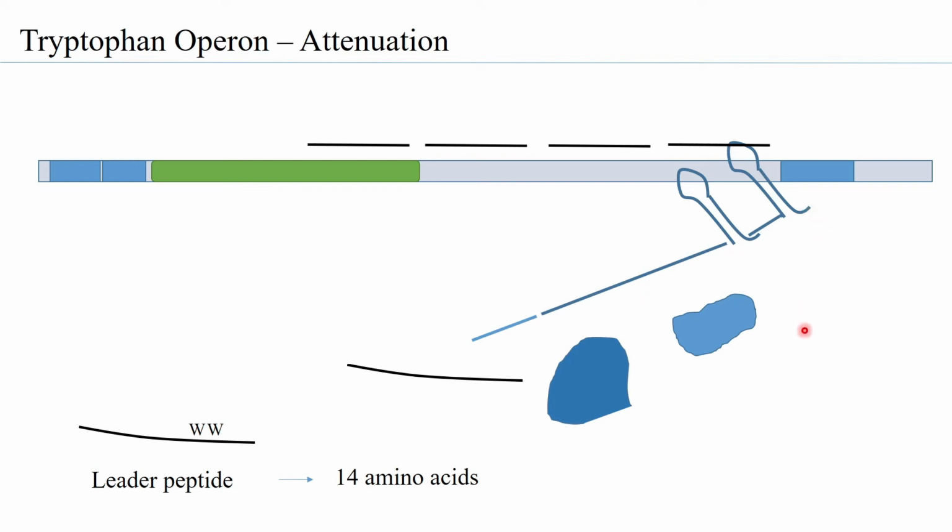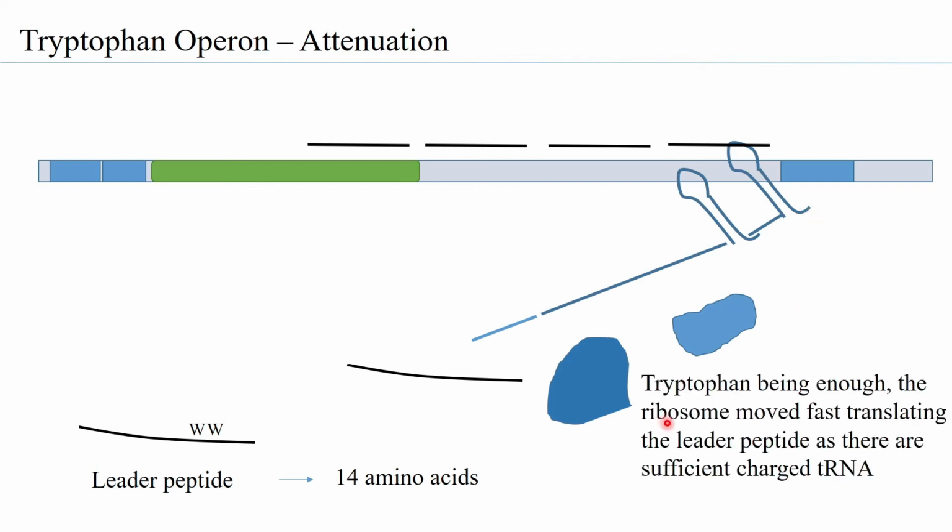So ultimately what we understand is that tryptophan being enough, the ribosome moves fast translating the leader peptide, as there are sufficiently charged tRNA. And so it did not wait on any of the sequences, it just continued. So when it was on 1, 1 was not able to bind to 2. Okay, but when the ribosome moved from 1 to 2, 2 was not available to bind to 3. Correct?